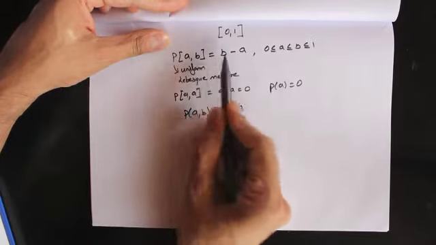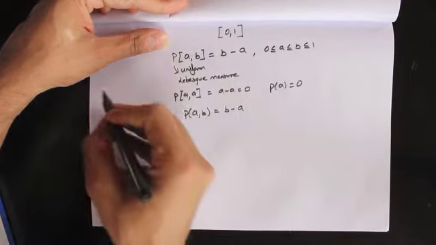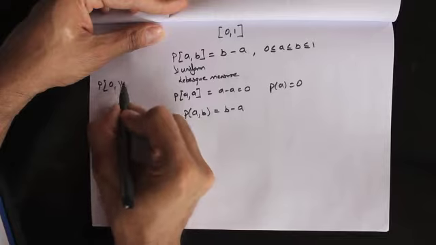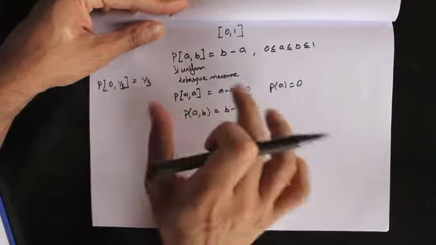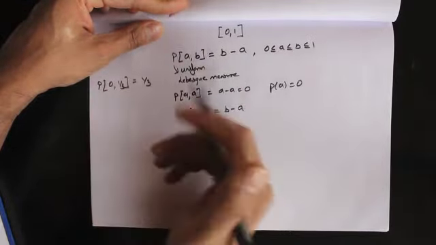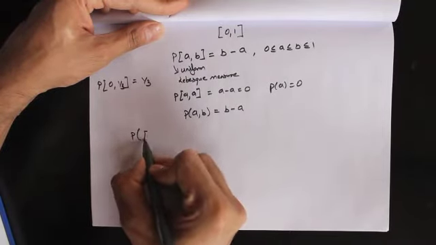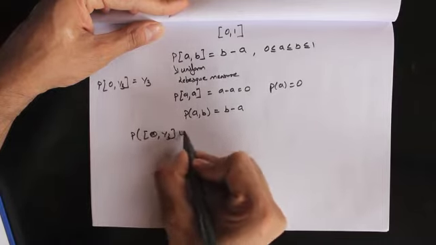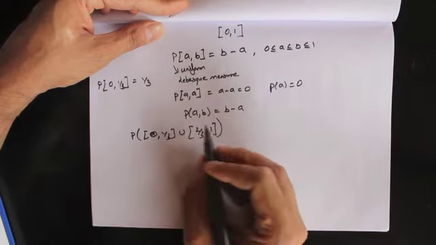Now this probability measure basically gives us the probability of intervals. Okay, so for example, if I want to figure out the probability of drawing a number between 0 and 1/3, from this formula we know that it's going to be equal to 1/3. Okay, but what if we want to figure out the probability of more complicated sets? For example, we could want to calculate the probability of drawing a number in the union of [0, 1/3] and [2/3, 1].